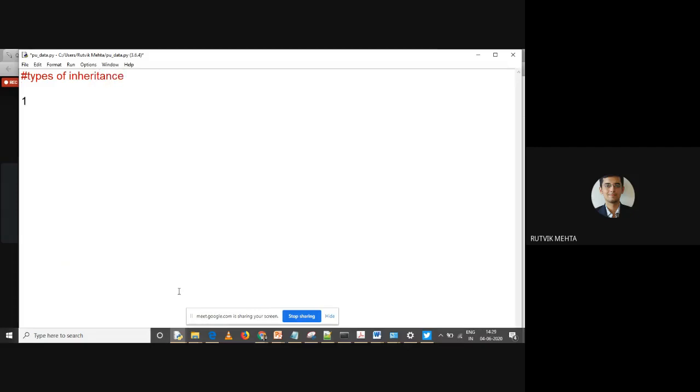The first type is single level inheritance, the most basic type. Second, once you have single level, you can have multi-level inheritance.